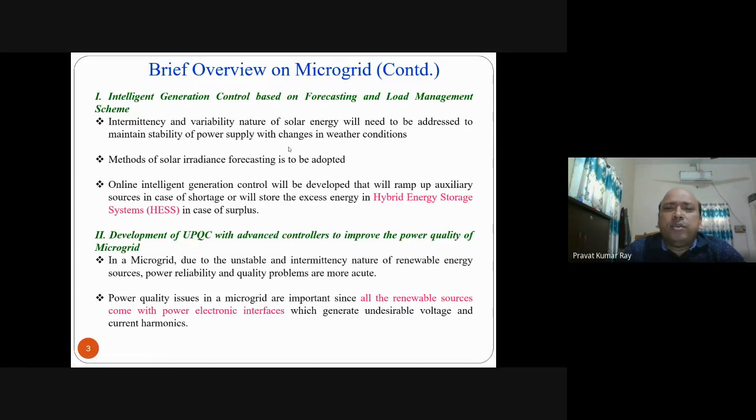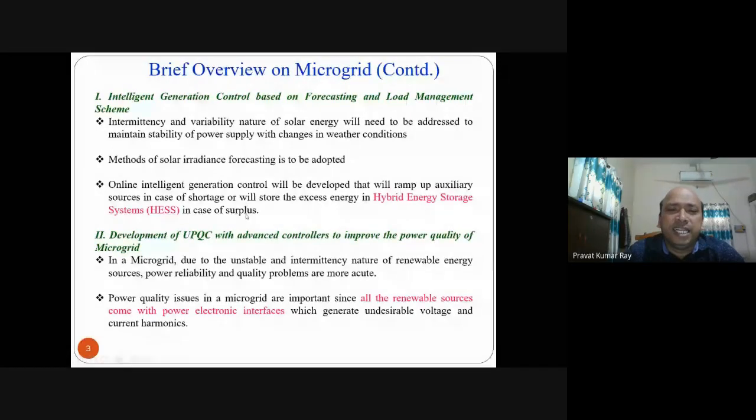So that's why to maintain the stability, that is one of the challenges. So the method of solar forecasting comes into picture. Online intelligent generation control will be developed that will ramp up when there is a shortage and provide or store excess energy in hybrid energy storage system. Generally this is an intelligent generation control, but before that forecasting is there.